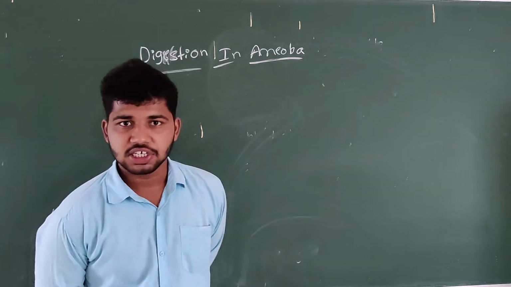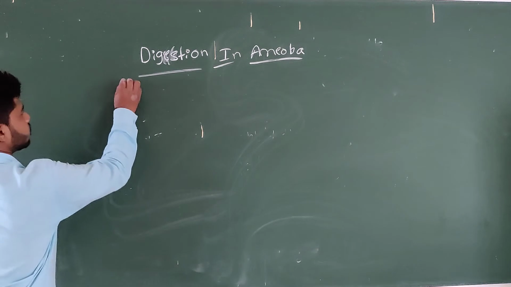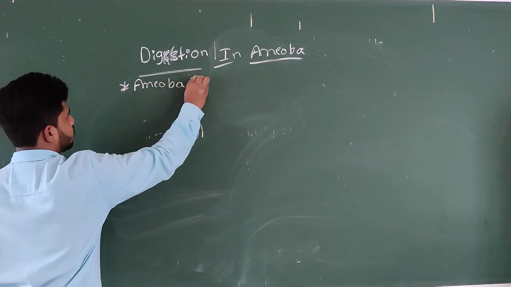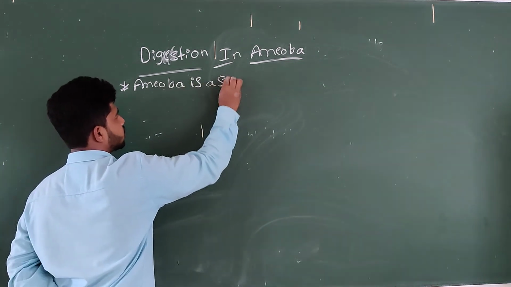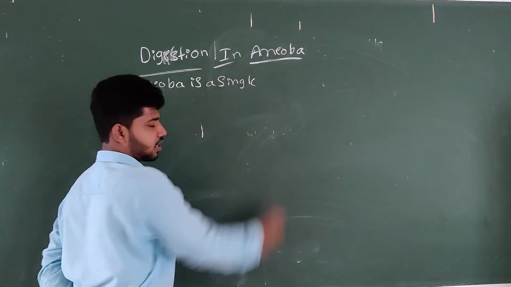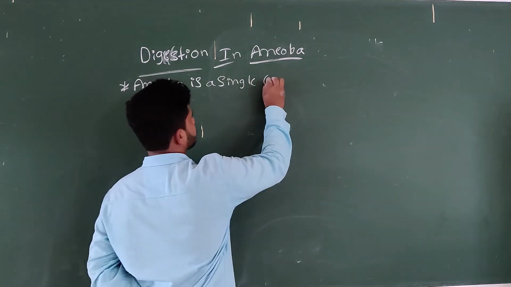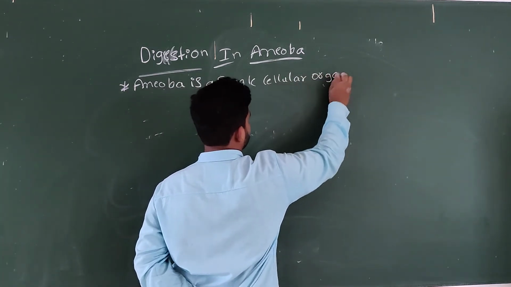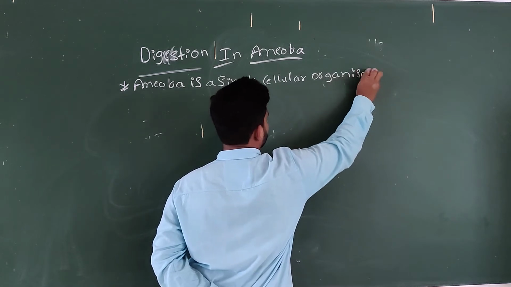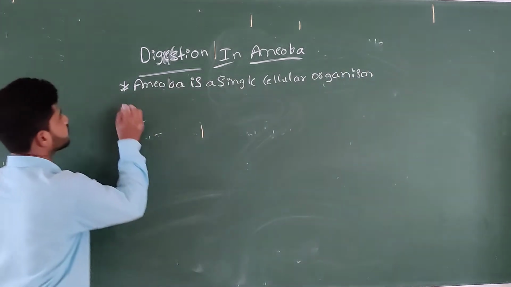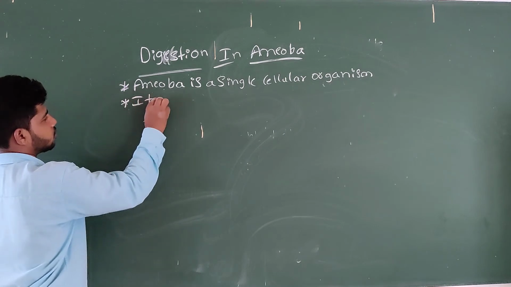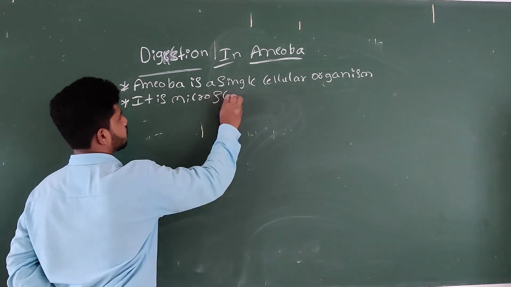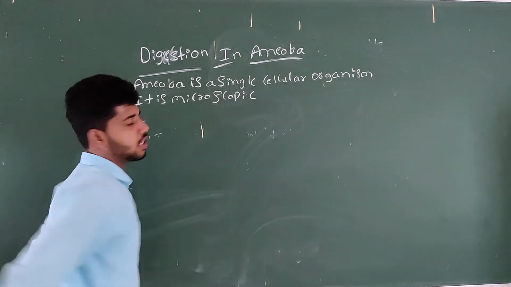Amoeba is a single cellular organism, and it is microscopic.